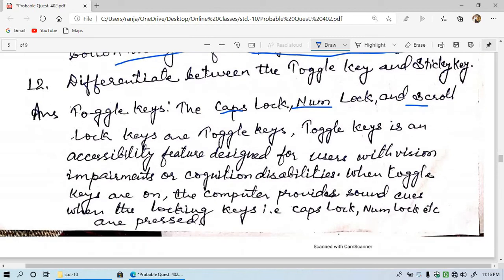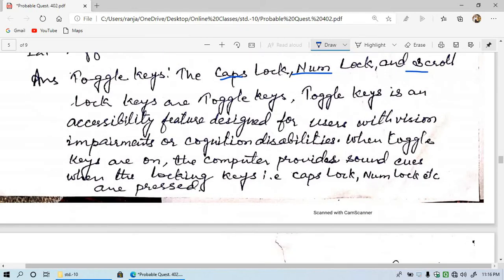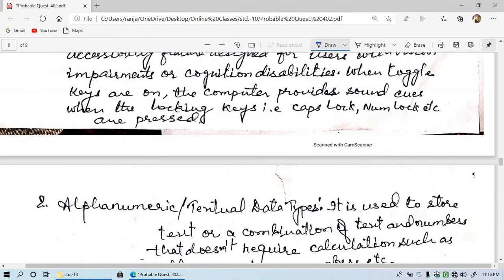The computer provides sound cues when the locking keys like caps lock, num lock, etc. are pressed. When we press such a key, an automatic beep sound comes from the computer. It does not continue to beep, but beeps at the time when the keys are pressed.